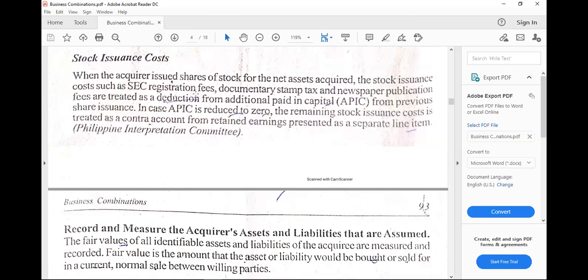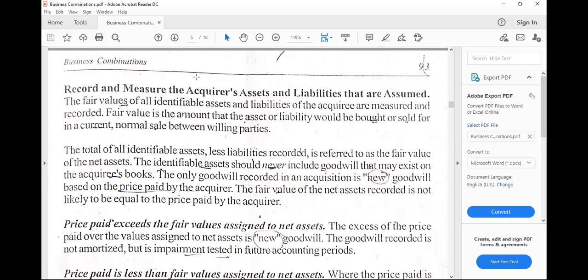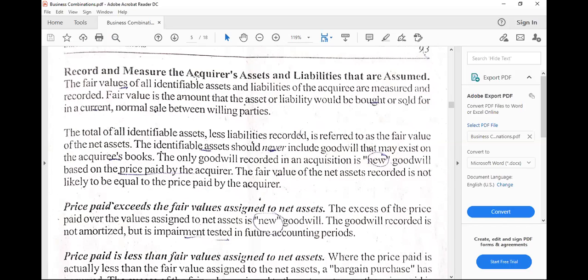All right, that's it for stock issuance cost. Next one would be to record and measure the acquirer's assets and liabilities that are assumed. As I've said, the assets should be identifiable, so this would exclude goodwill, since goodwill cannot be acquired or sold separate from a business. There should be a business that is to be acquired and sold to have it or transfer it.